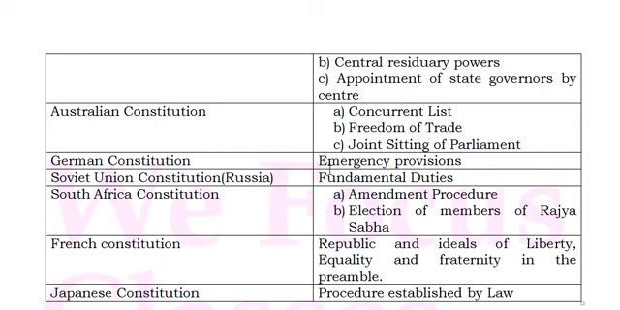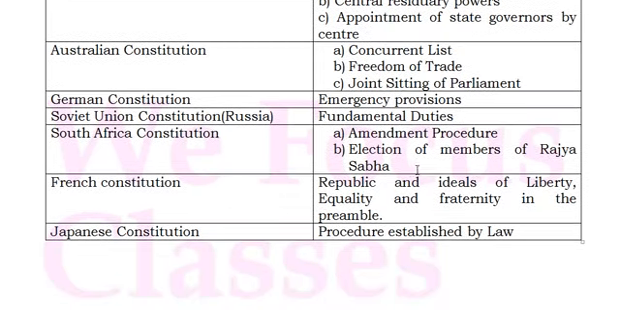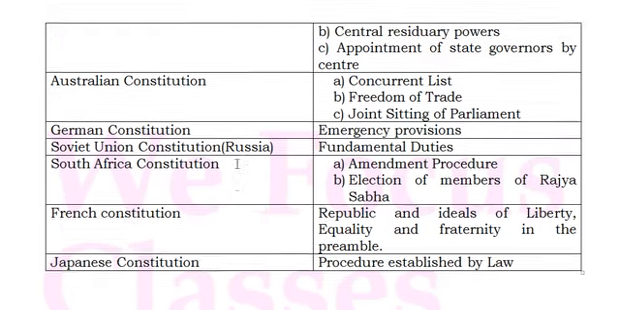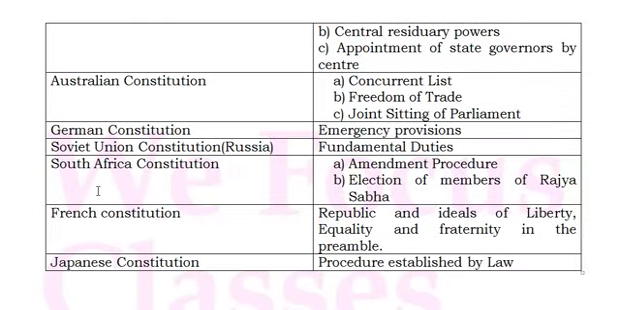Emergency provisions are taken from the German Constitution, and fundamental duties are taken from Russia, and the amendment procedure is taken from the South African Constitution, and election of members of Rajya Sabha is taken from South Africa. Here we have discussed that nomination of Rajya Sabha is from the Irish Constitution, but election was taken from the South African Constitution. And the Republic and the ideals of liberty, equality, fraternity in the preamble were taken from the French Constitution, and the procedure established by law is taken from the Japanese Constitution.